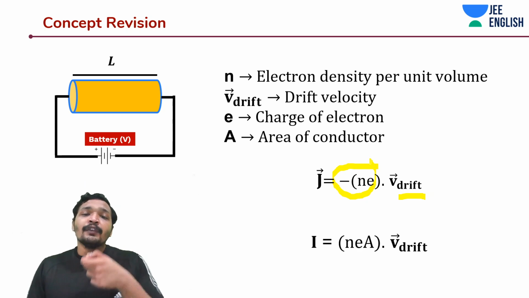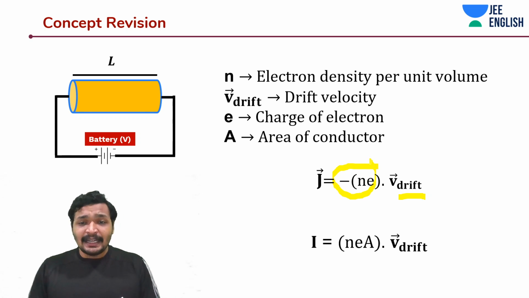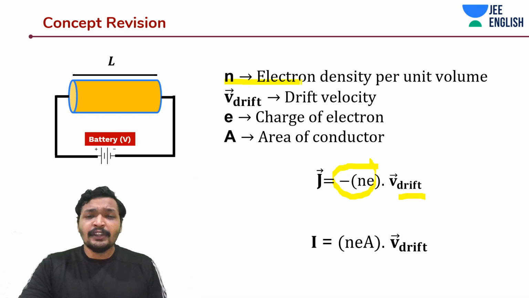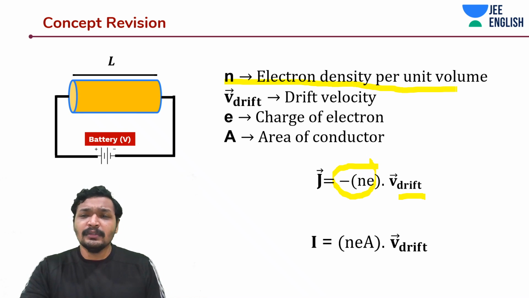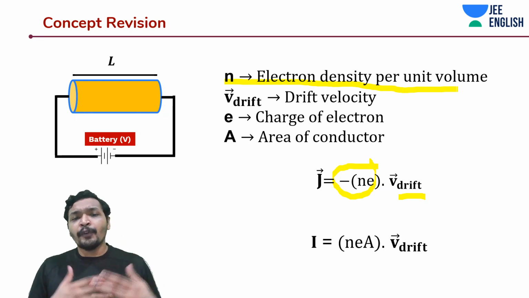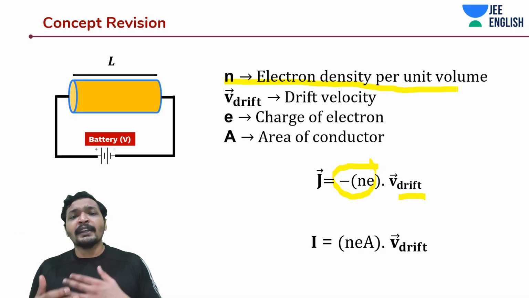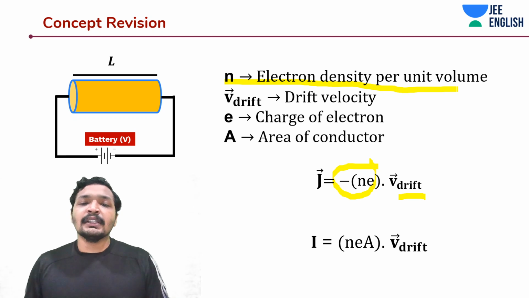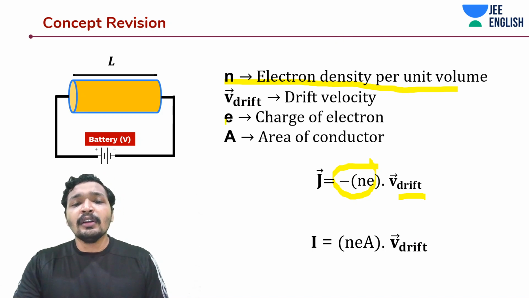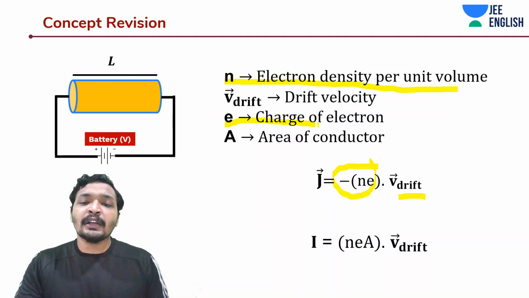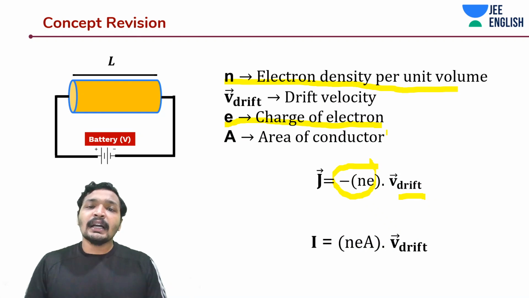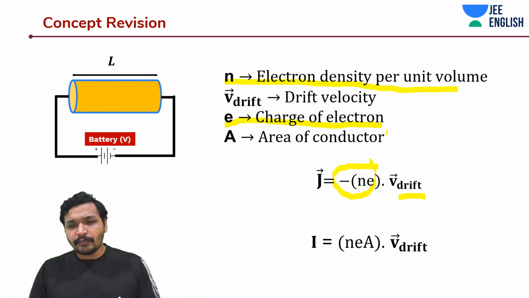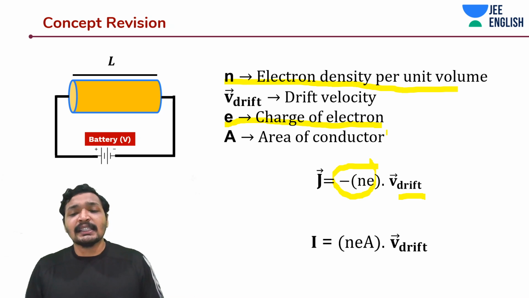Now, if you have an electron density n, then you are going to multiply it to find out the rate of flow of number of charges. Then you have to multiply it with the value of the charge, or the value of the electron in this case, because we are talking about a conductor where electrons are the conducting particles. So you multiply it with minus e, that would give you minus n e into v drift.